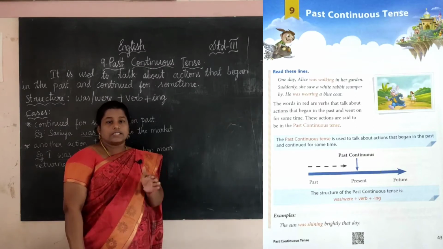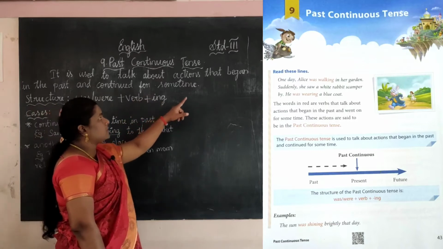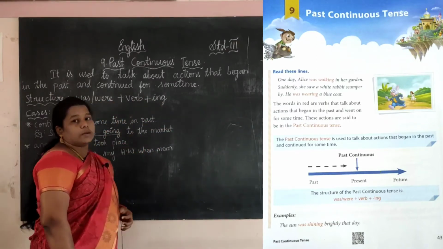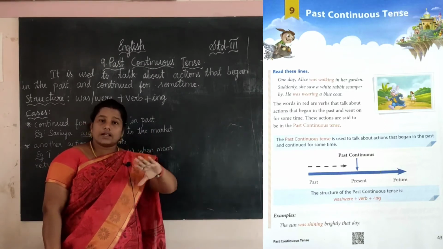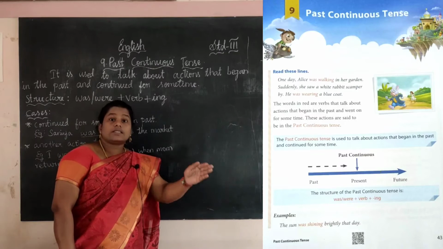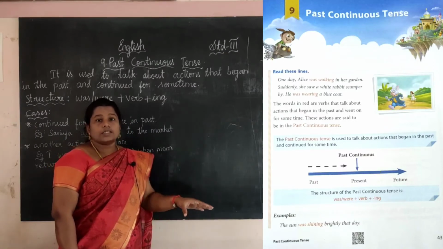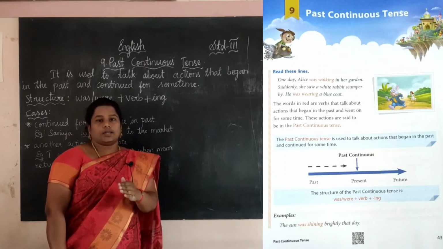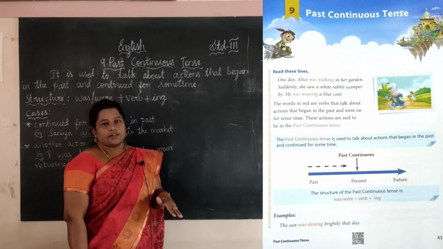Past continuous tense means, see here, it is used to talk about actions that began in the past and continued for some time, which means the action started in the past and was continuing, okay? So it is past continuous tense. அதாவது ஒரு இது முடிஞ்சு இன்னும் கண்டினியூ ஆகிட்டு இருக்கு, அந்த வேலை இன்னும் கண்டினியூ ஆகிட்டு இருக்கு அப்படின்னா it is past continuous tense.